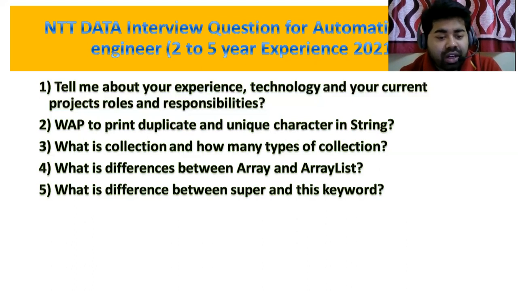Okay. What is the difference between the super and this keywords? For super, there are two types: the super call and super dot. And this is also a keyword, a final reference type keyword. By using the this keyword, it points to your current object, and it is applicable to non-static context. Super is also similar. We have a separate video series where you can learn super and this in depth, so in this video I'm not going to tell you.